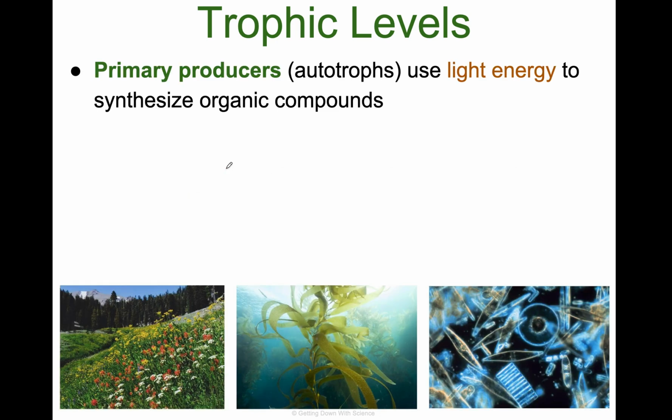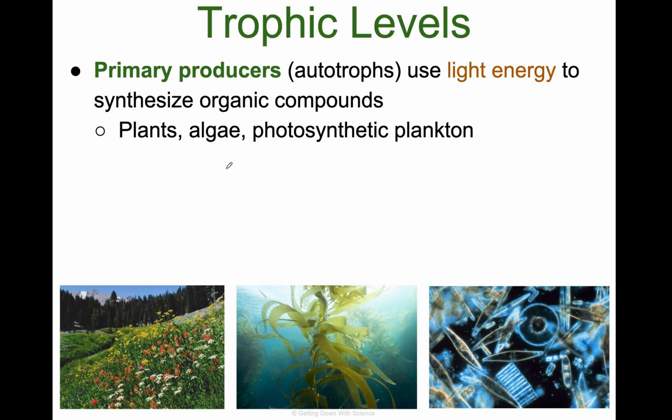So primary producers, these are autotrophs. So they produce their own food. They use light energy to synthesize their own food. This is things like plants, but not just plants. Things like algae or photosynthetic plankton can also be a primary producer in an ecosystem. It's just anything that uses light to make energy.